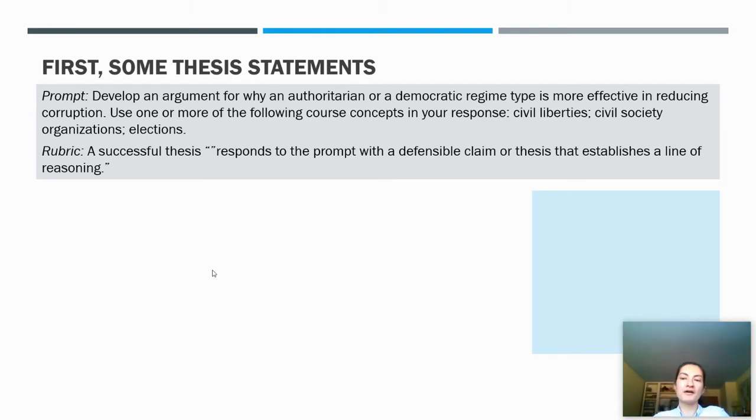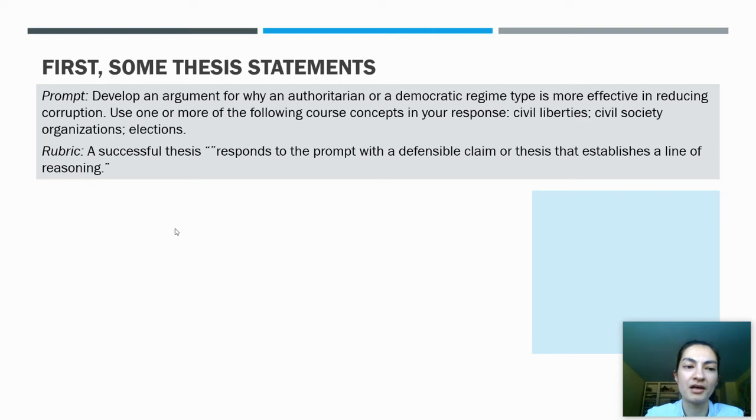Just a reminder that the question there is to develop an argument for why either an authoritarian or a democratic regime type is more effective at reducing corruption. And the three required concepts are that you have to use at least one of civil liberties or civil society organizations or elections. And of course, you can use two or all three if you'd like.